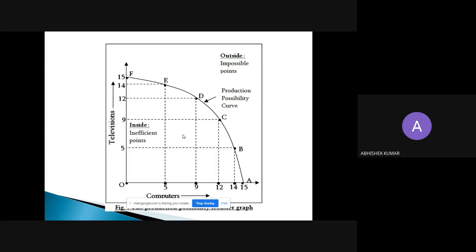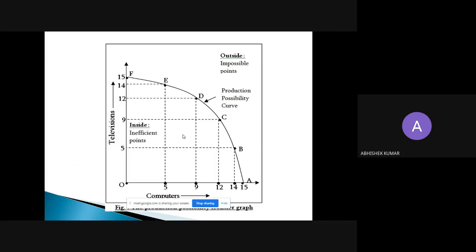Inside the production possibility curve, all combinations show inefficient production, inefficiency or underutilization of the resources. And beyond the PPC, meaning outside the production possibility curve, this shows overutilization of the resources, which is not possible.